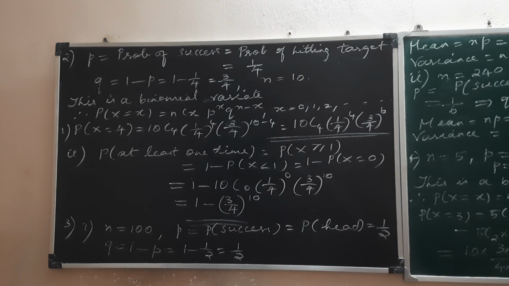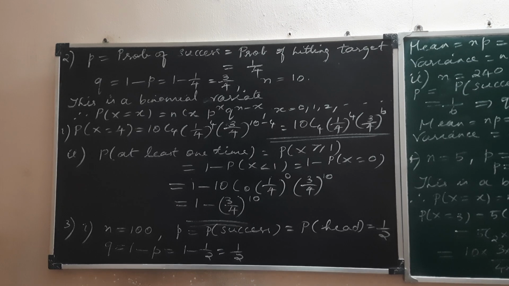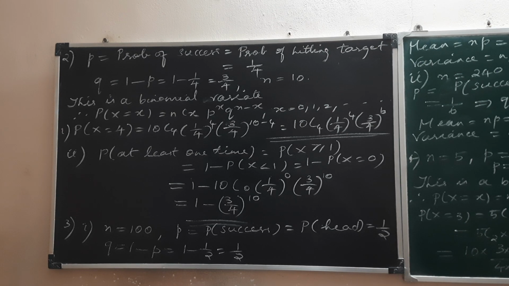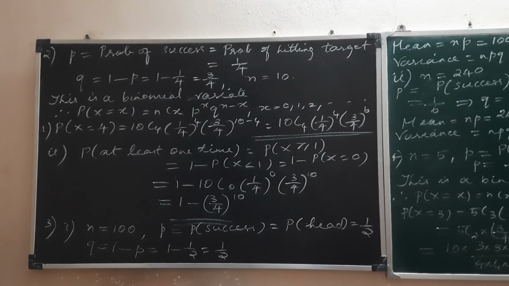Question number 3. Using binomial distribution, find the mean and variance of the following experiments. So there are two different experiments discussed under the two subdivisions, and you are asked to find only mean and variance. And here in the question it's very clearly mentioned that we are discussing a binomial distribution. So we don't have to justify and write this is a binomial distribution, etc.